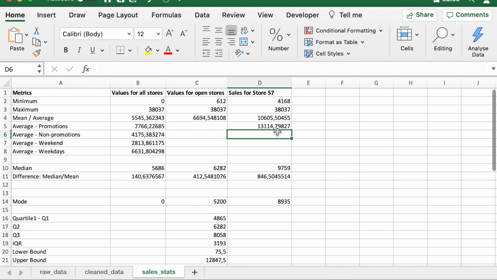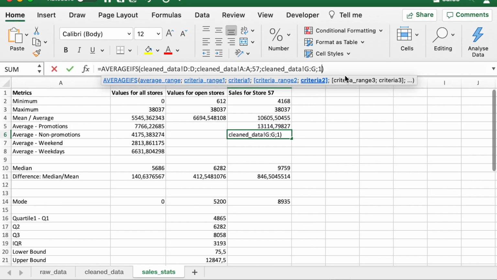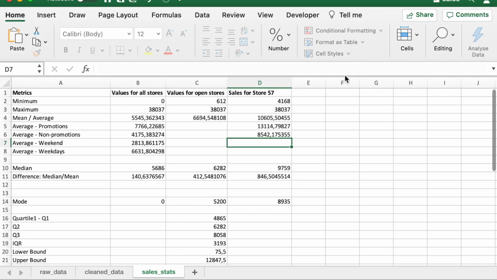13,114. Sorry. We can just copy the formula and paste it for non-promotions, and the simple change would be that this time our promotions value is 0. And this time it's coming out to be 8,542.